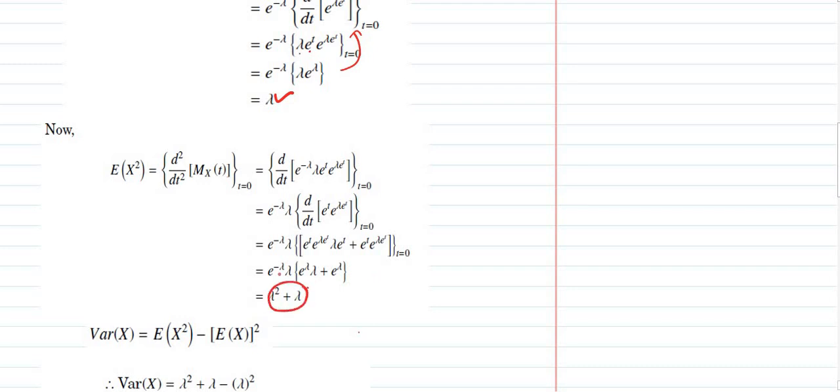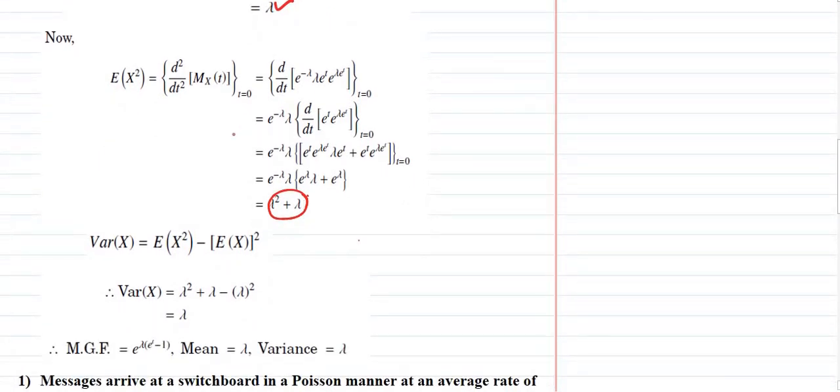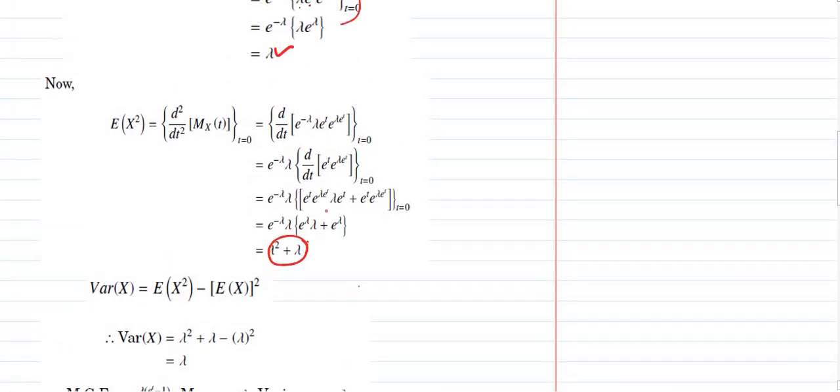We know the variance of x formula is E of x square minus E of x whole square. That will be lambda square plus lambda minus lambda whole square. I think this term gets cancelled with the first one. So your variance will be lambda. Remember, in Poisson distribution, mean and variance are equal. I mean that both the answers are the same, which is lambda.